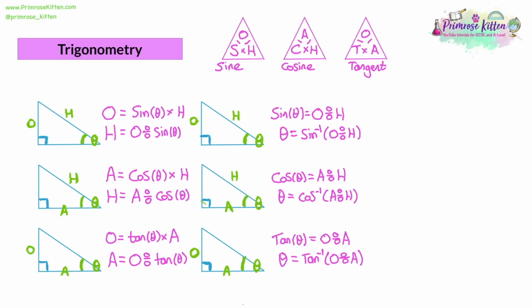Altogether, we've got 9 different formulas, but you don't need to remember all of them. All you need to remember is SOHCAHTOA, because the order in which you write them, if you put them into formula triangles and then you cover up the thing you're looking for, will actually lead you to all 9 formulas when you need. Now, all the triangles so far have had right angles in them, but what if we don't have a right angle?